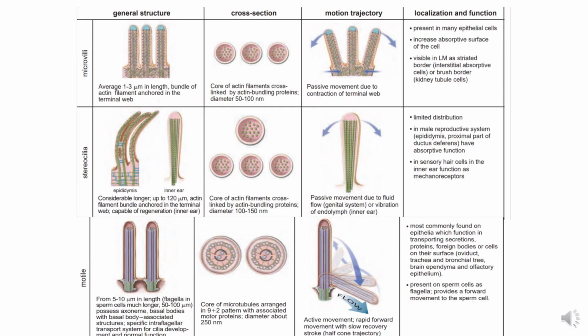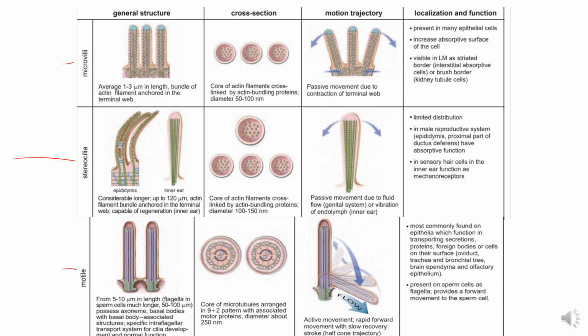Now this is the table showing the differences between them. Sometimes a question comes which says you have to enlist or name the apical surface modifications, and then give their differences. I have told you that these are three: microvilli, stereocilia and cilia. The features are general structure, appearance on cross section, motion trajectory, and what their localization and function are.